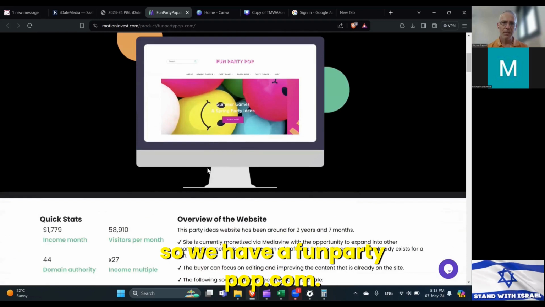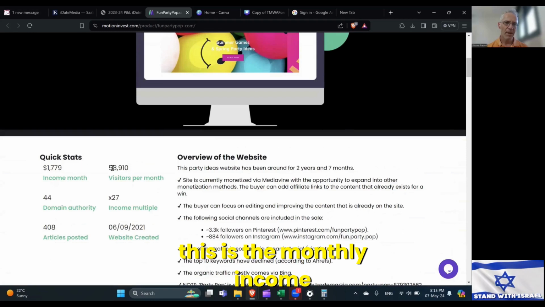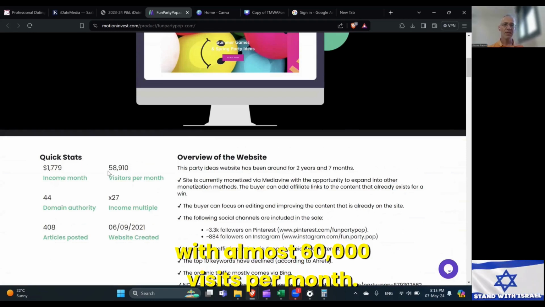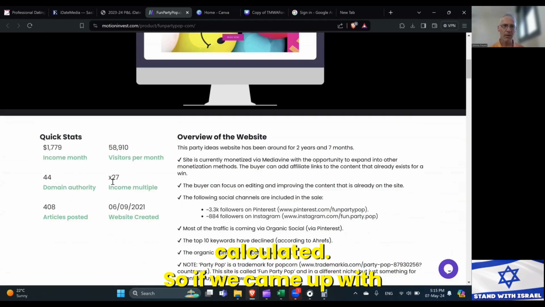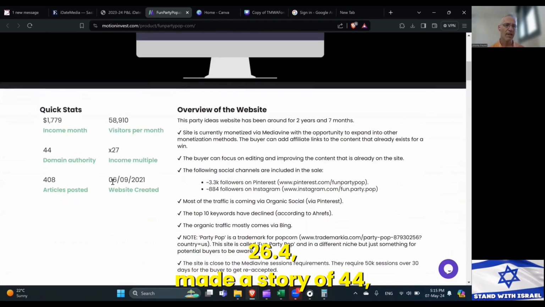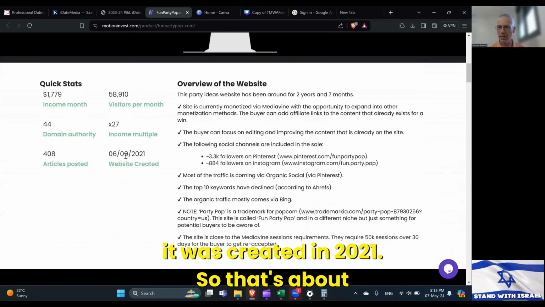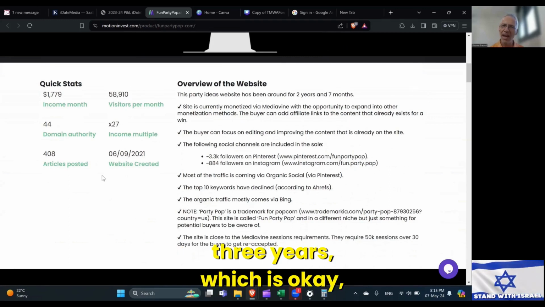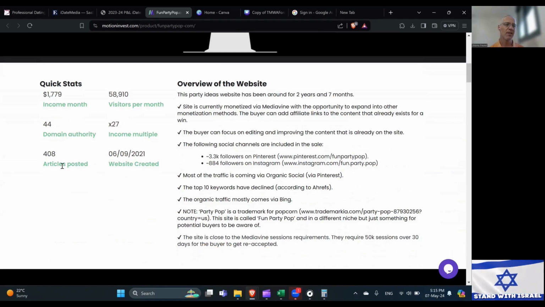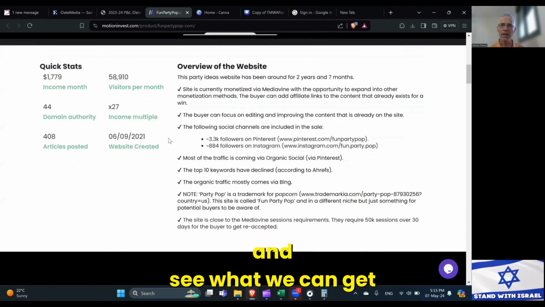Okay, so we have funpartypop.com. This is the monthly income with almost 60,000 visits per month. That's a lot. That's great. It's a 27 income multiplier. That's what we just calculated, so we came up with 26.4. The domain authority is 44, which is in the medium range. It was created in 2021, so that's about 3 years, which is okay, but not a lot. 408 articles posted. That's a lot. Let's start reading and see what we can get from this website.